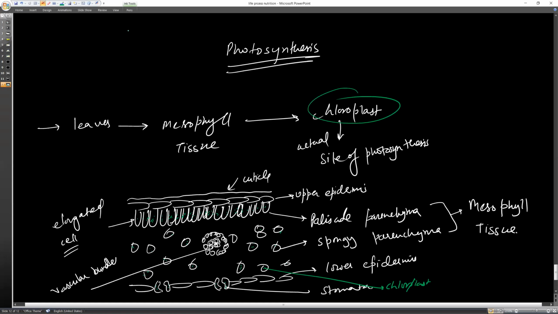The first question comes from this. The second question may come from mesophyll tissue: which tissue has a large number of chloroplasts? It is the mesophyll tissue, and mesophyll tissue is palisade parenchyma and spongy parenchyma together. Like xylem is formed by tracheids, vessels, xylem fibres and xylem parenchyma, similarly palisade parenchyma and spongy parenchyma together form mesophyll tissue. Any doubt till here? No, sir. Okay, let's move further.